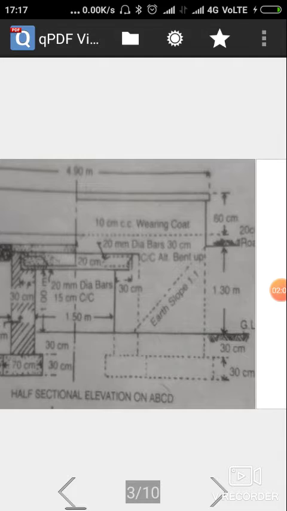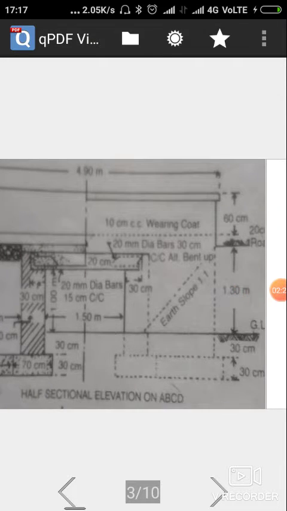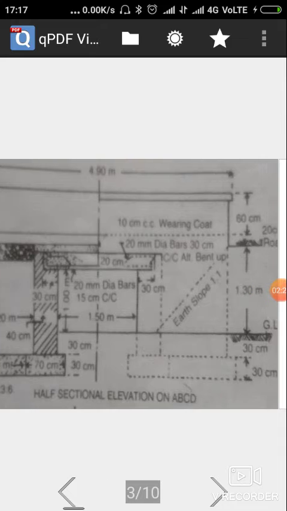It contains a bottom foundation below ground level. The height of this foundation is 30 centimeter. The height of the wall is given there: 1.3 plus 0.3, that is 1.6 meter. Total height of wall is 1.6 meter. Height above ground level is 1.30 meter.